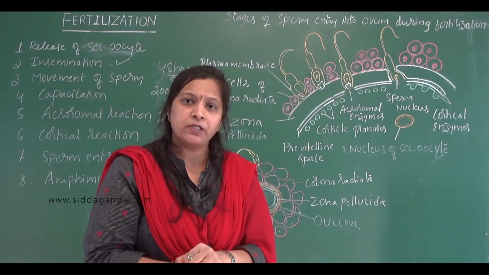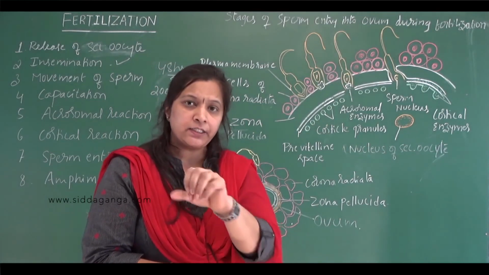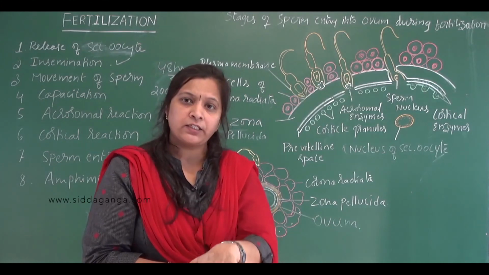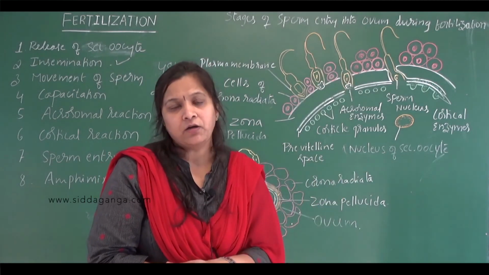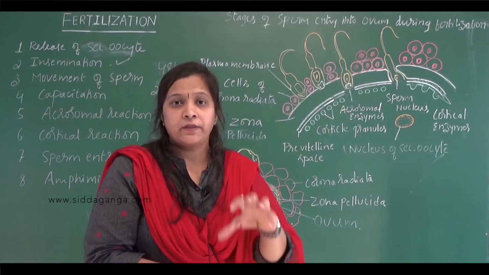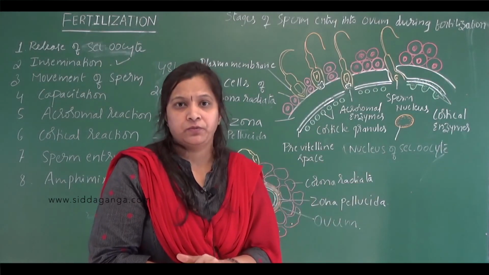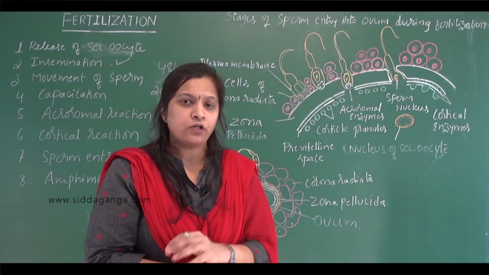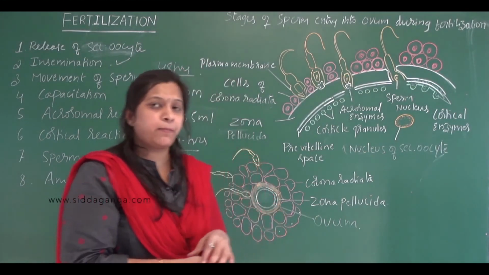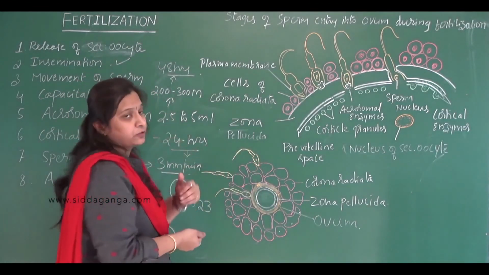So capacitation means what? See, the freshly ejaculated sperms are unable to fertilize the ovum because they have to be made active. The activation of the sperm is called capacitation.